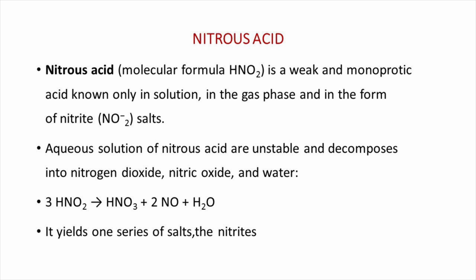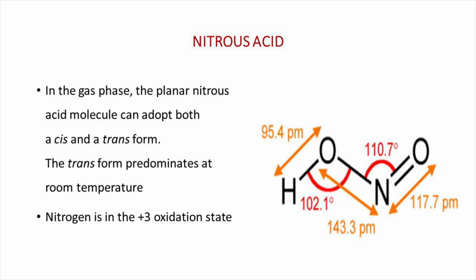It yields one series of salts, the nitrites. In the gas phase, the planar nitrous acid molecule can adopt both a cis and a trans form. The trans form predominates at room temperature. Here, nitrogen is in the +3 oxidation state.